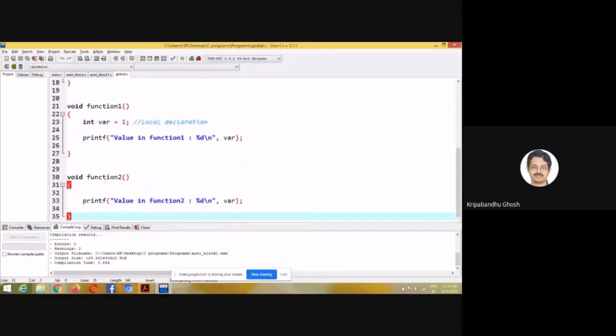In function 2, I am printing var, but I have not initialized or declared var. So here I am looking to access the global variable. So let's run this code and see what happens.